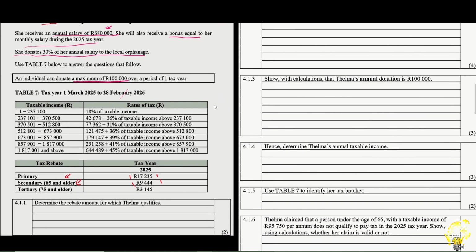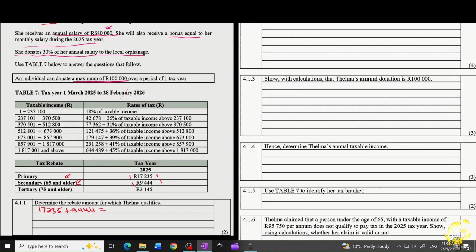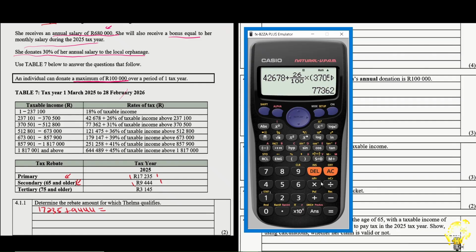So when we come here in the calculations, this is what you're supposed to do. You say 17,235, which is the primary, plus 9,444, which is the secondary. What's the amount? It says that Thelma qualifies for 26,679. That's how you deal with the rebates. Now let's see what question number 2 has to say.